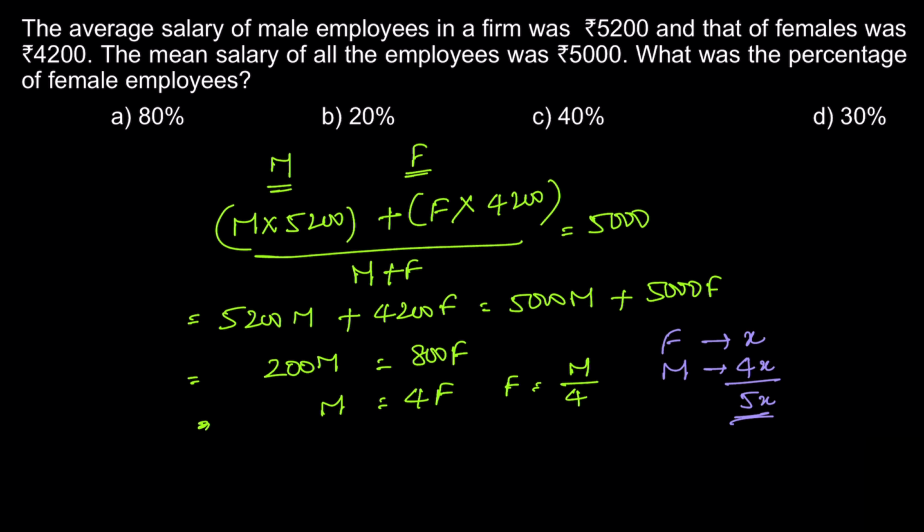Percentage is nothing but the number of parts out of the total. So total is 5X. The denominator will be 5X. And we want to find the percentage of female employees. Female employees will be X, multiplied by 100. So X parts out of 5X parts will give us the percentage, which is equal to 1 by 5 multiplied by 100, which is 20%. This is the traditional way to solve this question.